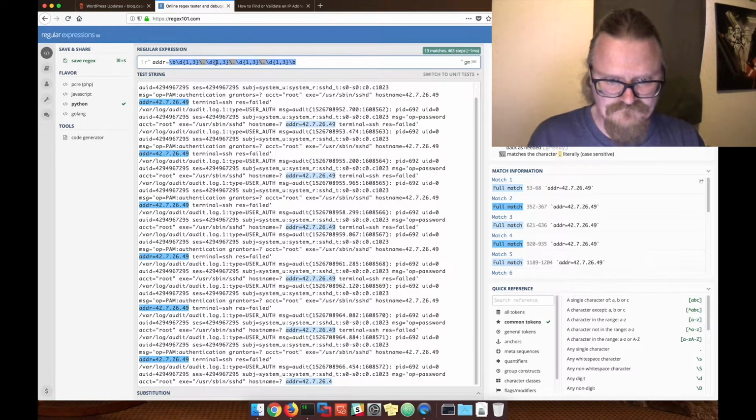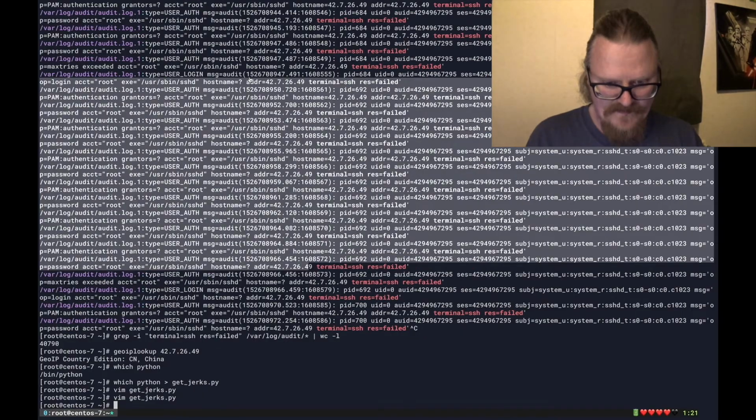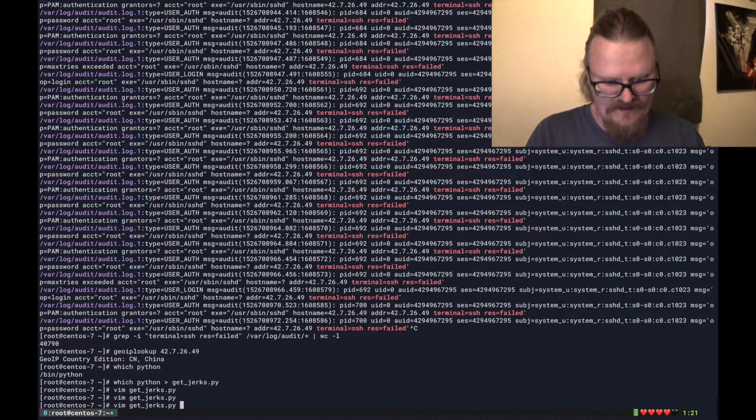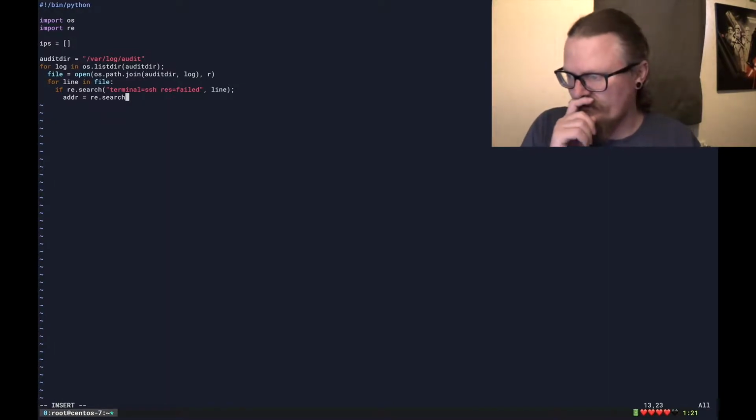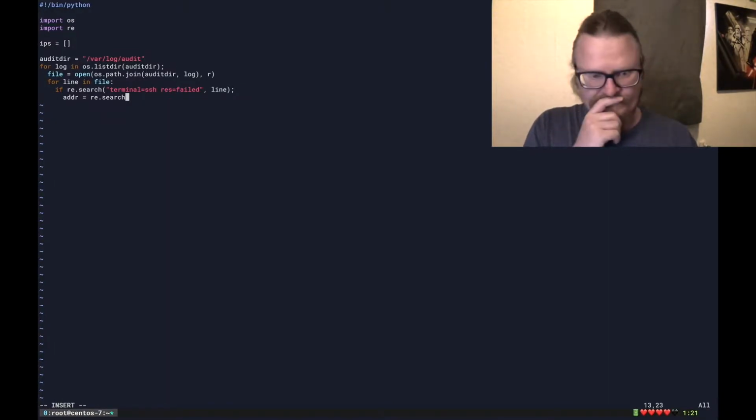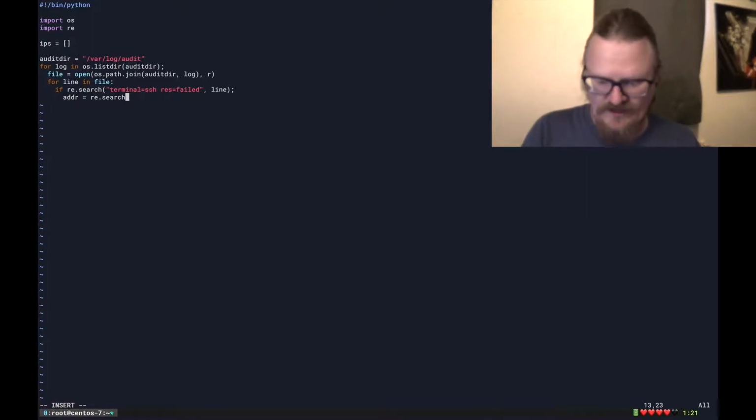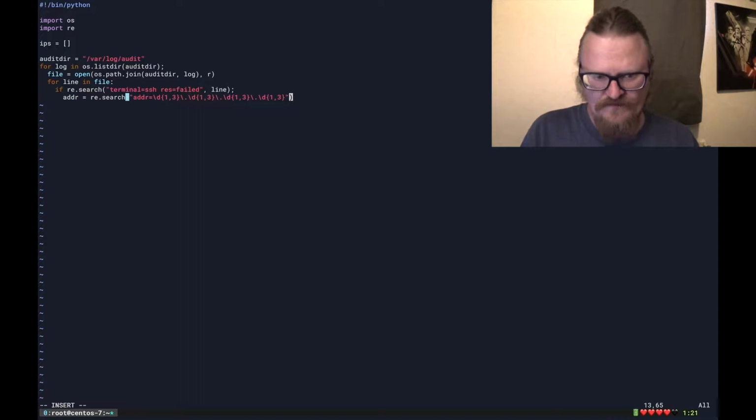Put that in there. I don't think we need those B's, do we? Nah. See, that looks amazing. That's exactly what I want. It is Python, right? Yep. Okay. So get jerks. I'm gonna do that search we wanted. Address equals search, and then the regular expression. So that should be that line, because I want to do it on the line again.